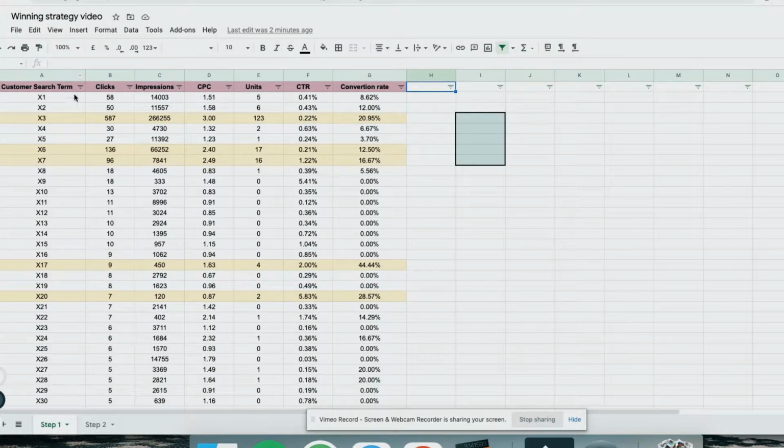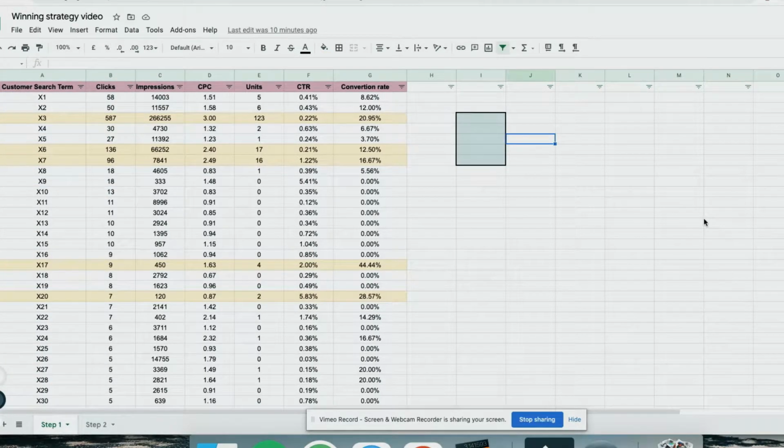The information that I needed for this step is the customer search term, also number of clicks, impressions, cost per click, CPC, number of units that the customer bought or didn't buy, and also CTR, click-through rate, and conversion rate. Of course, I wrote X1, X2, X3, and so on, because I didn't want to show you my keywords. Okay, so basically now that I have all this data gathered here, I want to look for the chosen keywords with which I'm going to start my strategy.